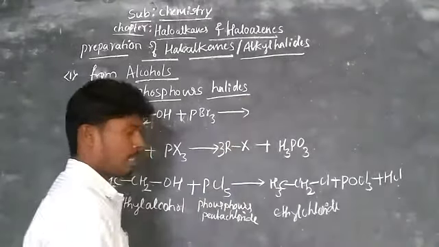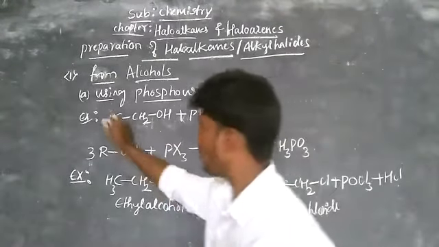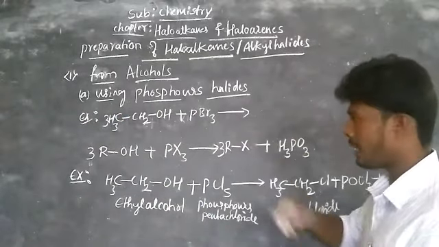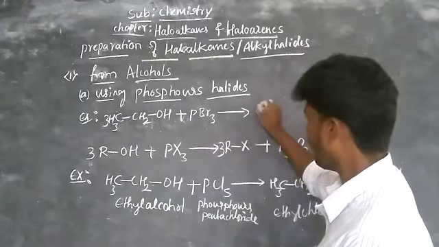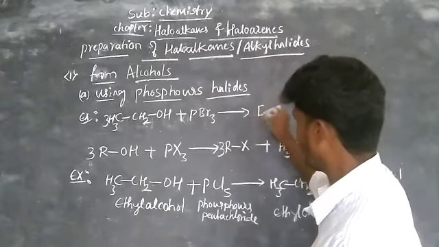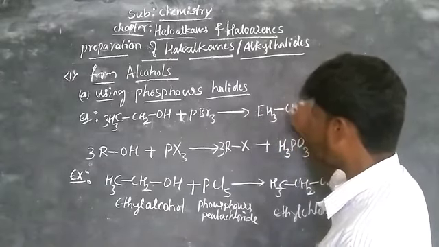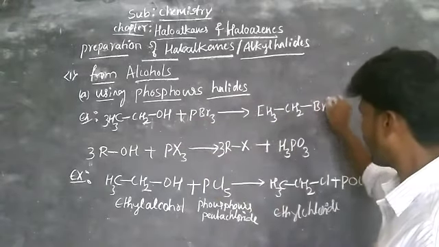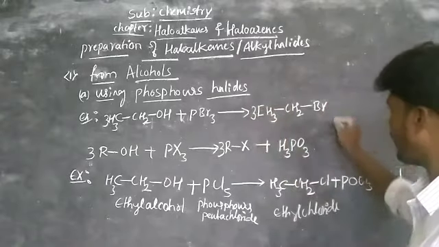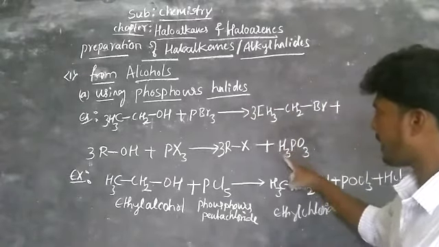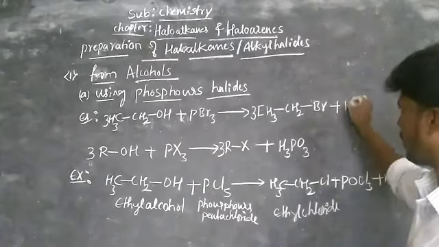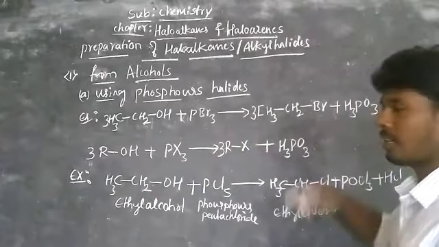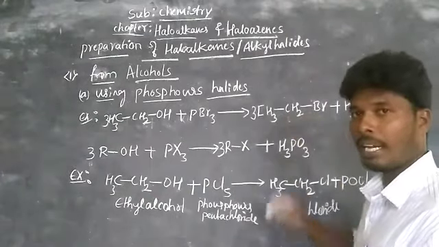It gives 3 equivalents of CH3CH2Br, plus the remaining compound H3PO3, because we already used 3 bromine atoms here. What is its name? Ethyl bromide.